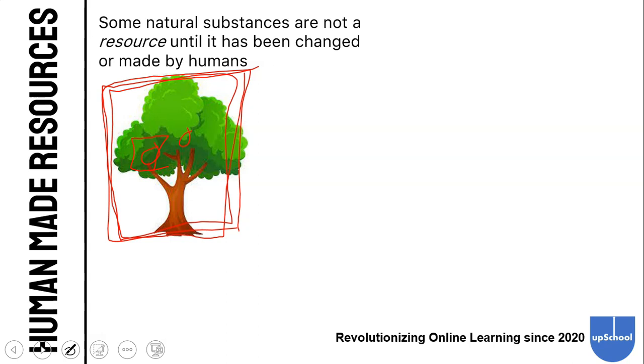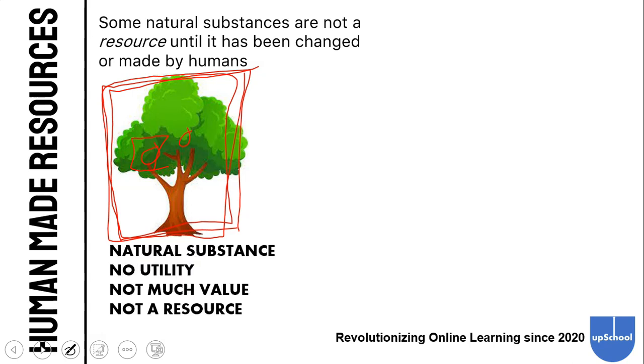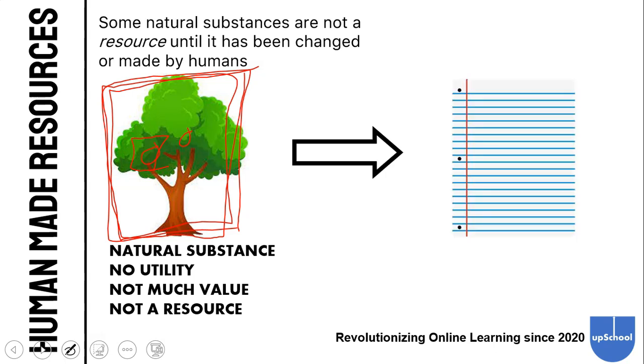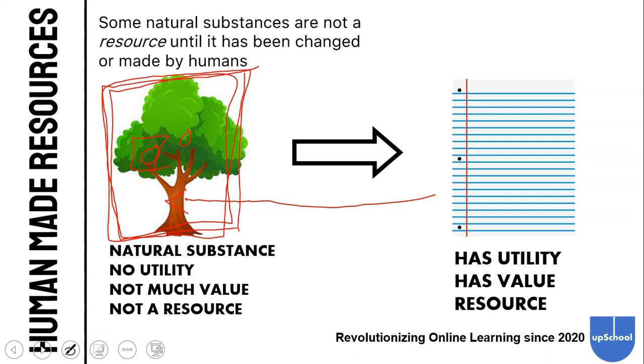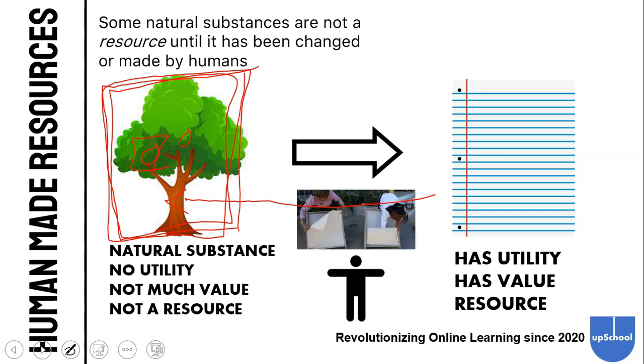Because it doesn't really have much usability for humans, and it doesn't really have much value. The actual tree itself doesn't have much value. It's a natural substance, no utility, not much value, not a resource. But it can be changed into paper, because the lumber of trees can be changed into paper. It's changed into paper, which has utility, has value, is a resource, due to the help of humans.